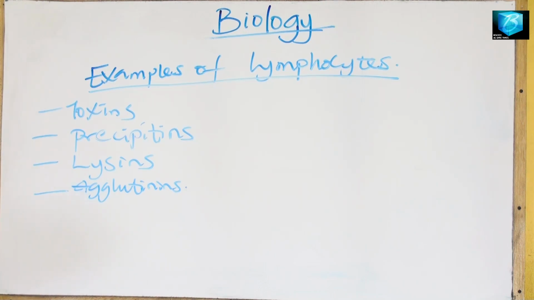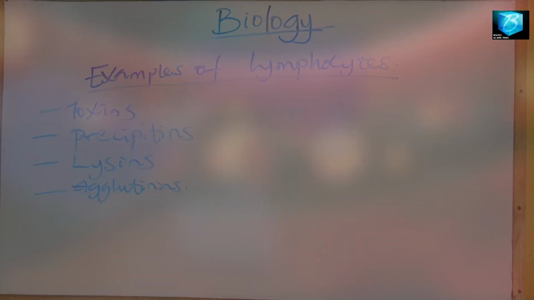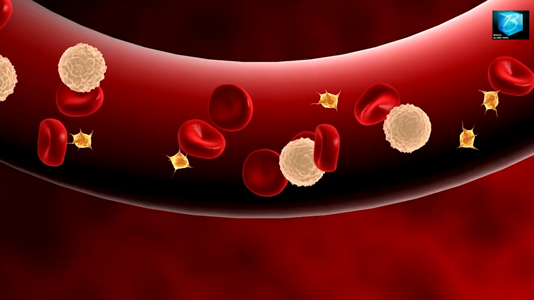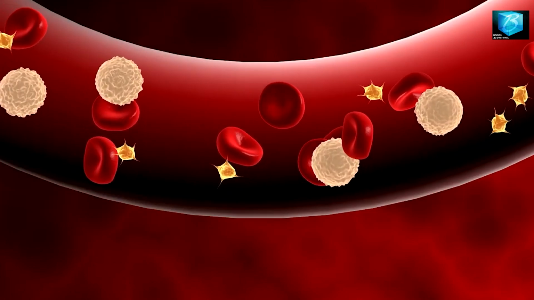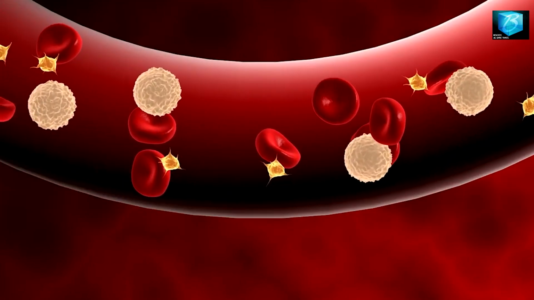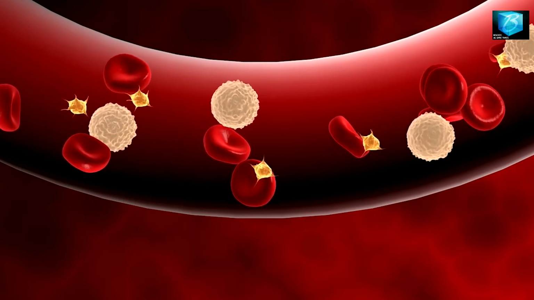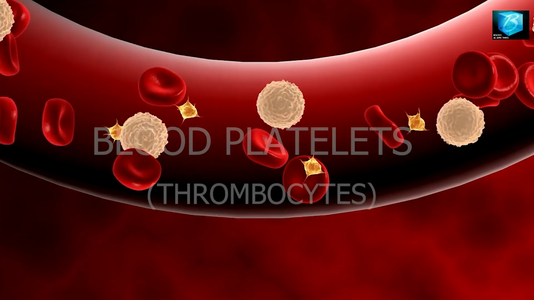The precipitins will solidify or turn the pathogens into solid, and by that it renders them inactive, and the body is so prevented against infections and diseases. White blood cells have nucleus. Unlike the red blood cells that do not possess nucleus, white blood cells possess nucleus. Thereby, they live longer than the red blood cells.